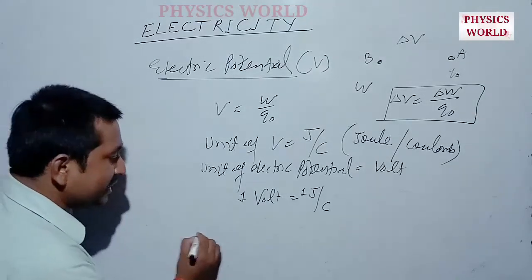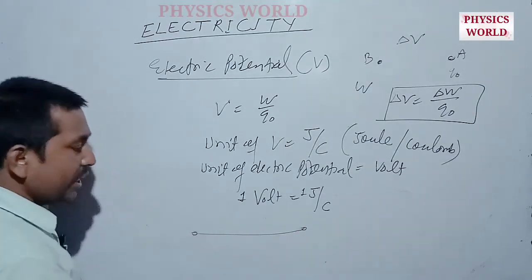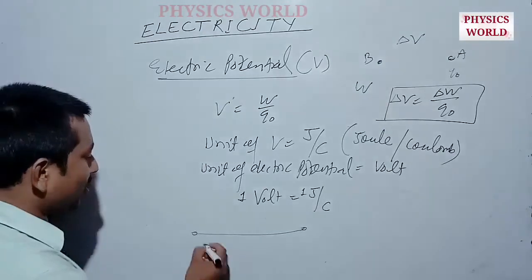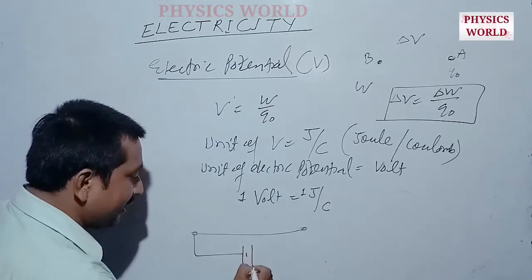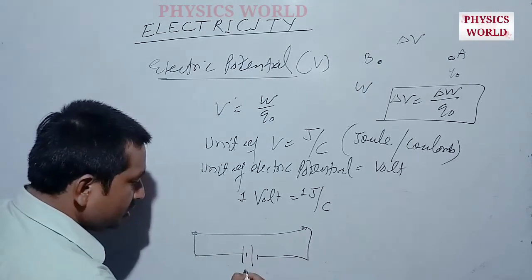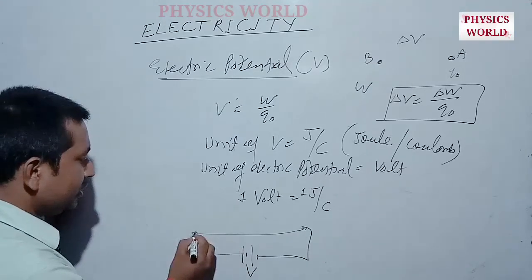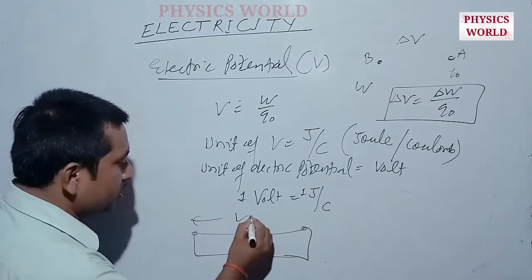Suppose that there is a conductor, and we apply some potential across its ends with the help of a battery of V volt, so there is a potential difference of V volt.